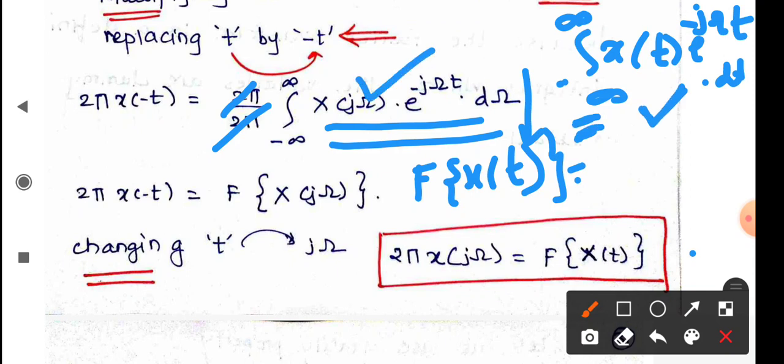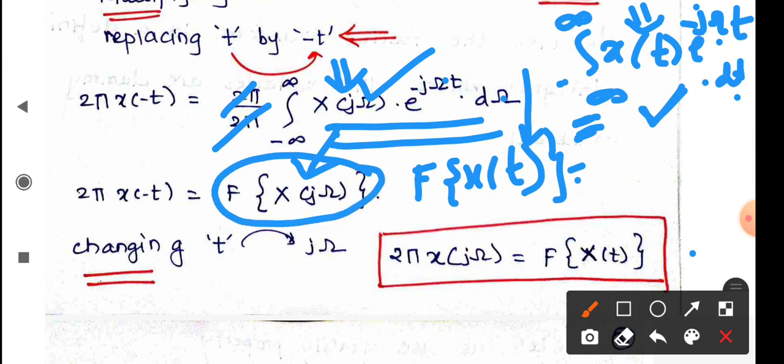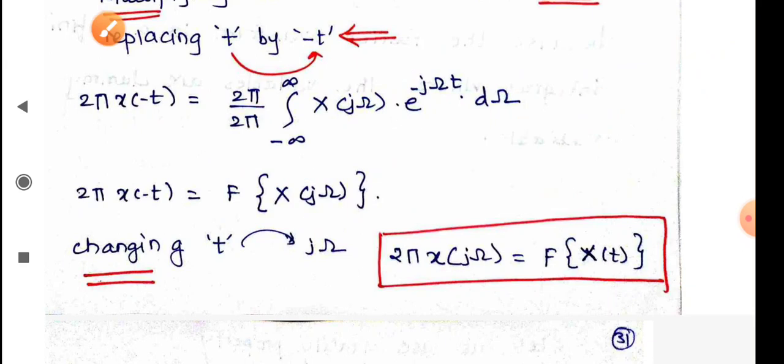Now if I observe this equation and this equation, I can say that, see, in place of x of t, what is here? x of j omega, right? This is the same, this is similar. So this equation can be written as Fourier transform of x of j omega. This equation was written as Fourier transform of x of t. So by their comparison, I can say that this particular equation is nothing but the Fourier transform of capital X of j omega. But still our purpose is not solved.